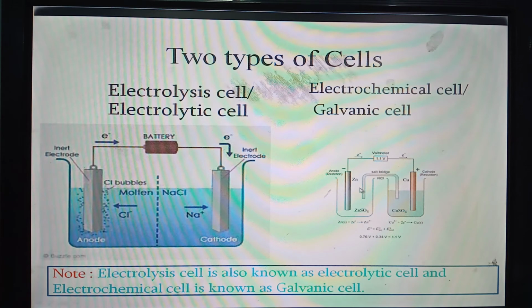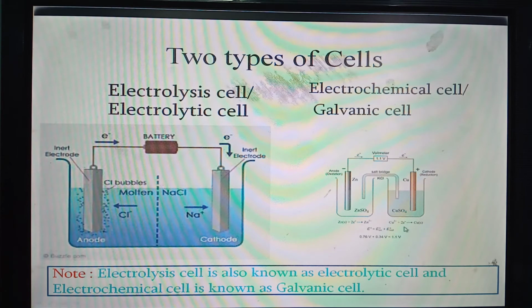In this reaction, zinc metal loses electron. Let us see the reaction. Zinc metal loses electron to produce zinc ion, and this electron goes through this conductor to copper metal. In this container there are copper ions in the solution. That copper ion accepts electron to produce copper metal. Practically zinc is being oxidized and copper ion, that is copper sulfate, is being reduced.